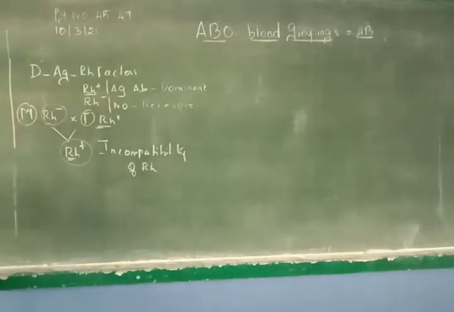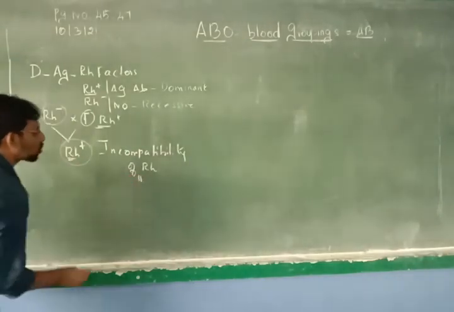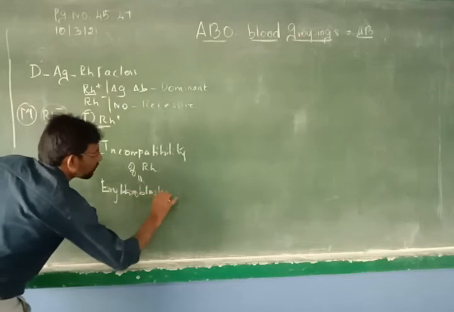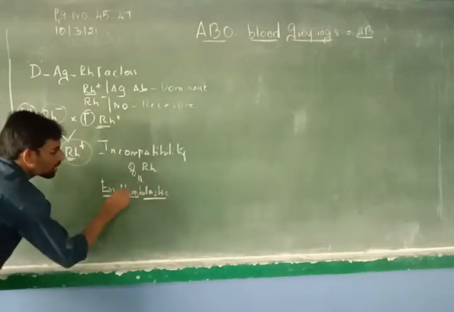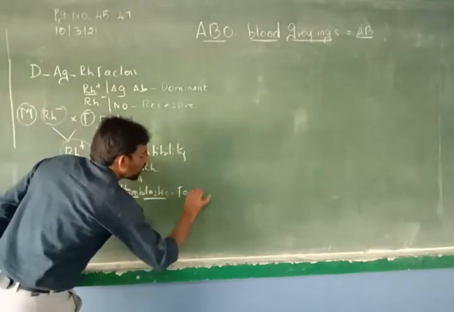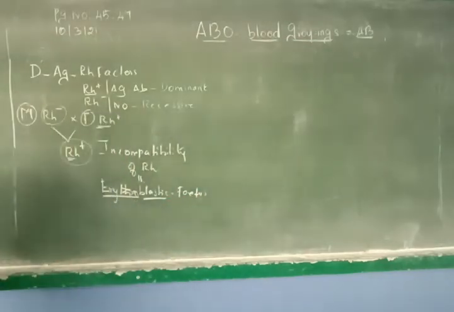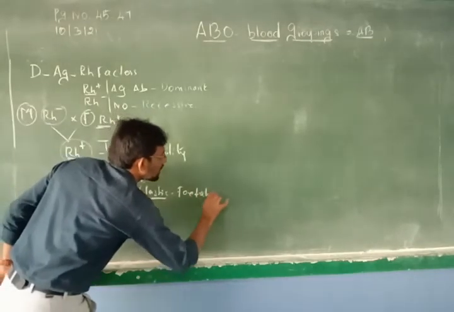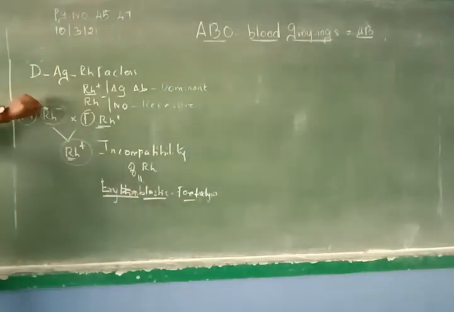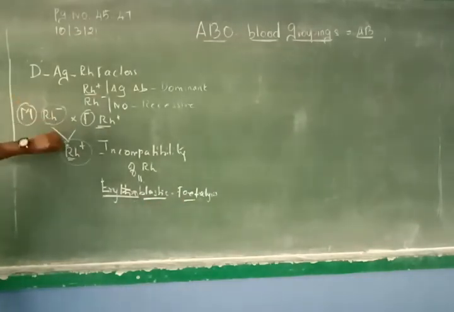Rh is not matching. So it will lead to a condition, a disease called erythroblastic. That means all the RBCs get destroyed, lysed, in the fetus. So a disease takes place called erythroblastic fetalis. This is a disease only when the mother's and the fetus's Rh factors are not matching, incompatibility. We will study how it is happening. Okay. This much you understand.